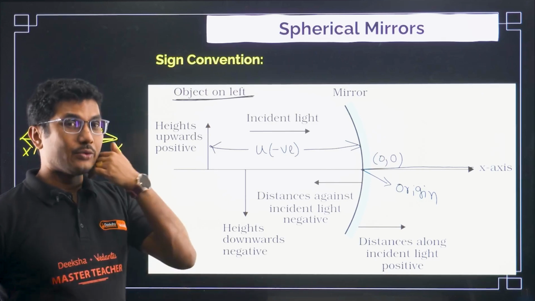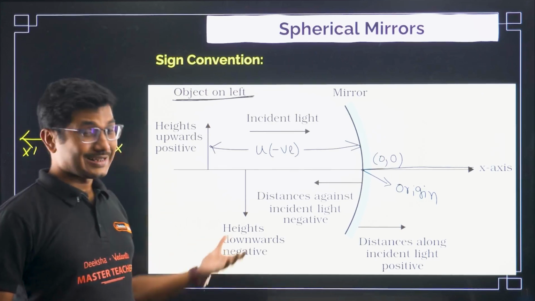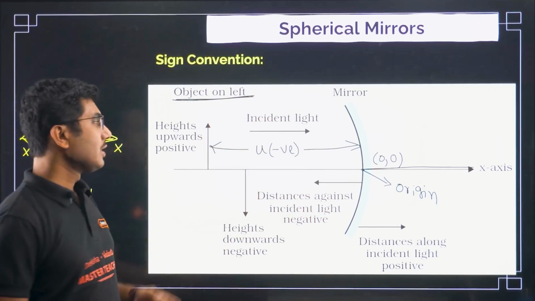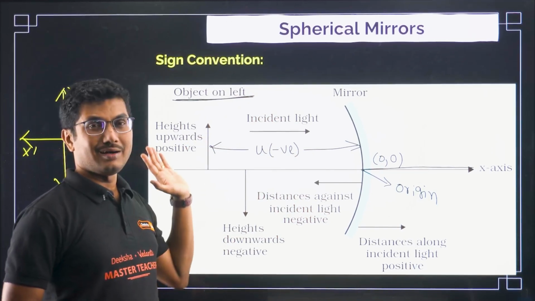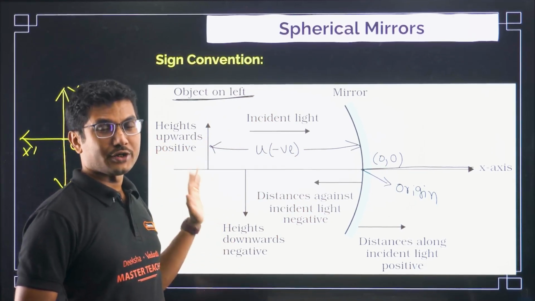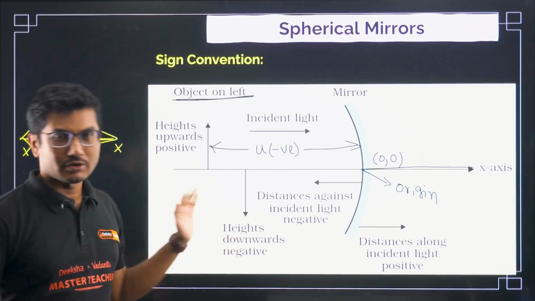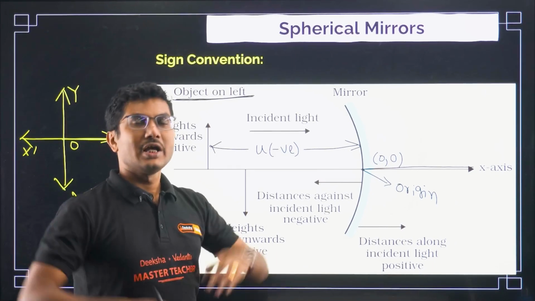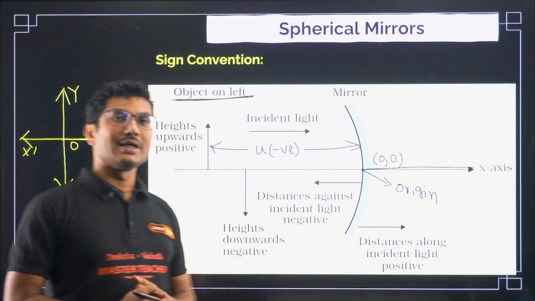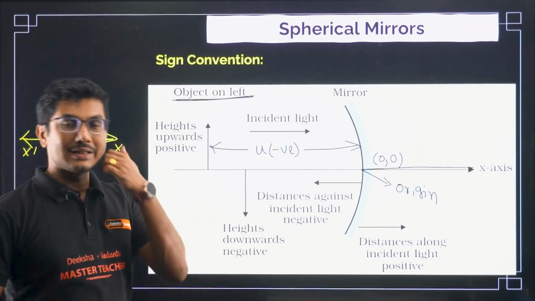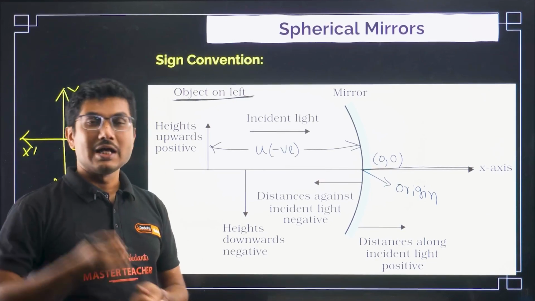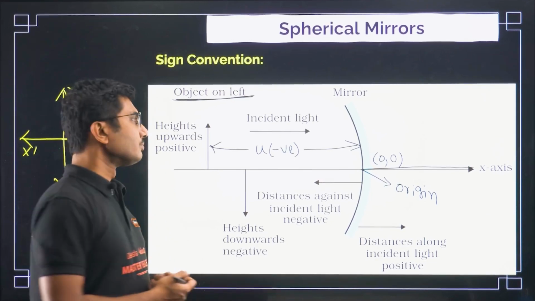And one more way to understand is where the image is forming and what system you are using. Are you able to place a screen at that position to observe that image, yes or no? If you can place a screen to observe the image, then that will definitely be a real image. If you are not able to place a screen, and you are just observing it through some mirror or lens, then definitely it's a virtual image.